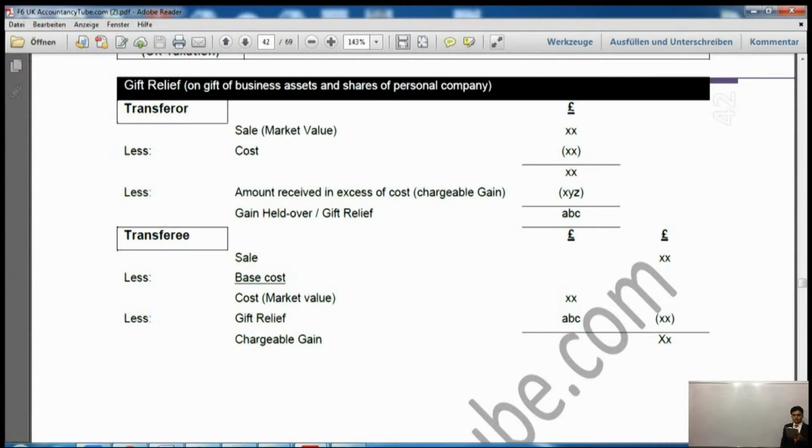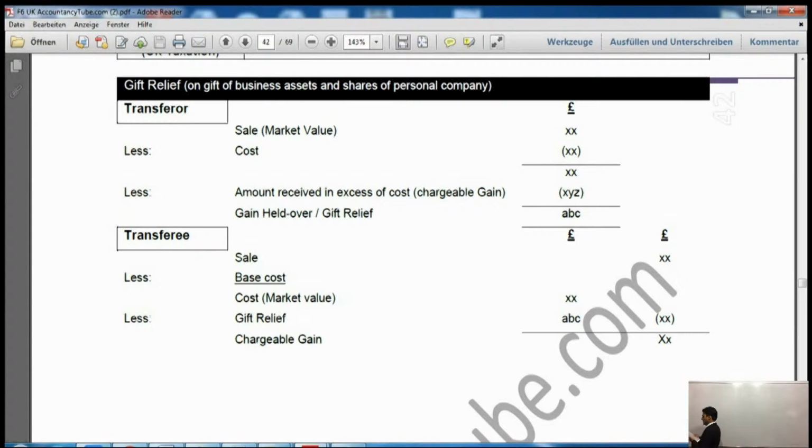After deducting the cost, the amount received in excess of cost. When you are giving the gift, you are charging less than market price, but you might be charging more than what you have actually paid for it. So if you're charging more than cost, then that amount will be immediately chargeable, and the remaining amount will be held over,